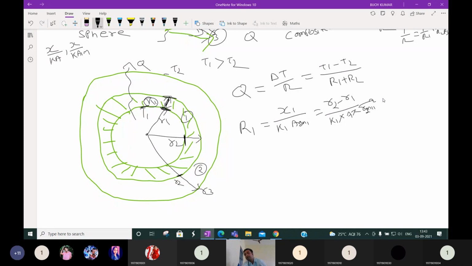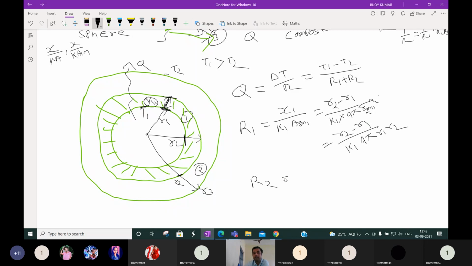A means 4 pi R, and here the geometric mean is there, so 4 pi Rgm square will be there. So it is nothing but R2 minus R1 by K1 into 4 pi Rgm square. Rgm is nothing but R1 into R2 under root. Okay, very simple.